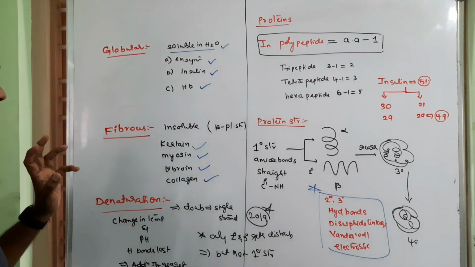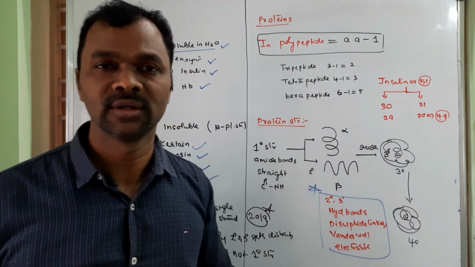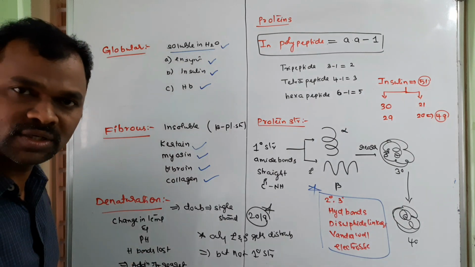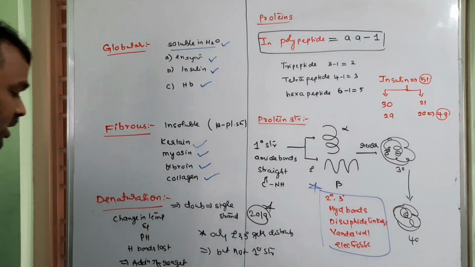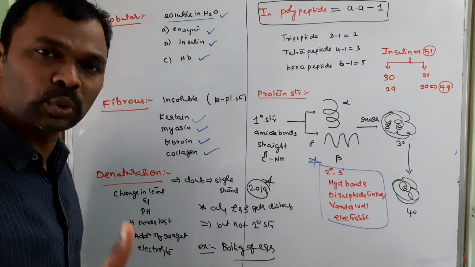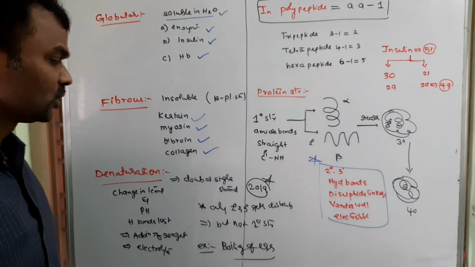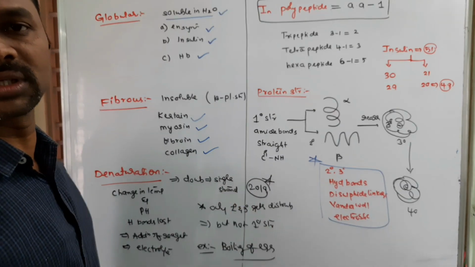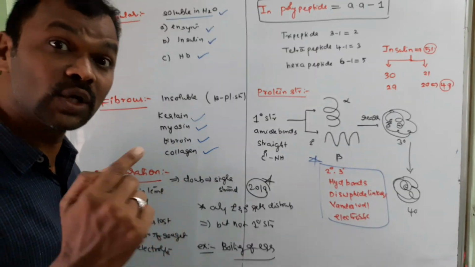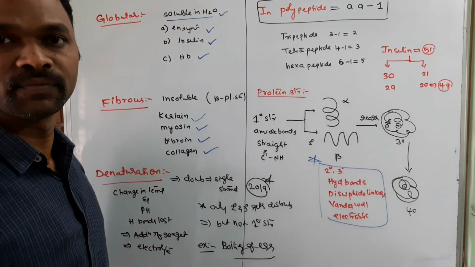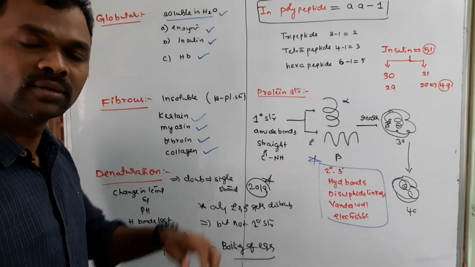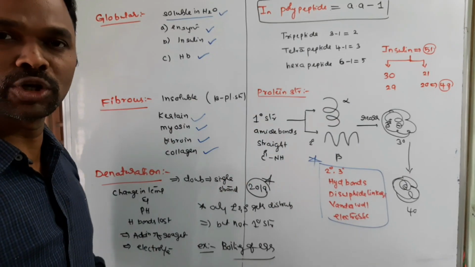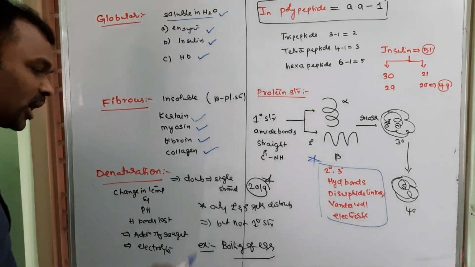Finally, a very important 2019 NEET question, denaturation of protein. Whenever you change the temperature, whenever you change the pH, what happens? The biological activity of the protein gets disturbed. So there is breaking of highly organized secondary and tertiary structure without disturbing the primary structure. This is a 2019 question: which structure is not disturbed in denaturation of protein? This is the question asked; answer, primary structure.